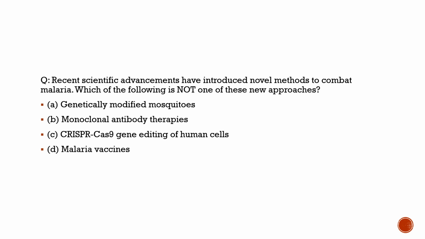Now let's try to solve this question and get more idea about it. The question says, recent scientific advancements have introduced novel methods to combat malaria. Which of the following is not, here is the catch, we have to find out which one is not one of these new approaches. First, genetically modified mosquitoes, it is one of the ways. So as the question is which one is not, with respect to this question it becomes incorrect.